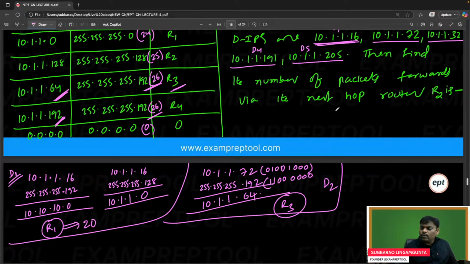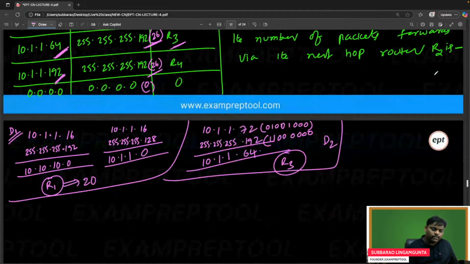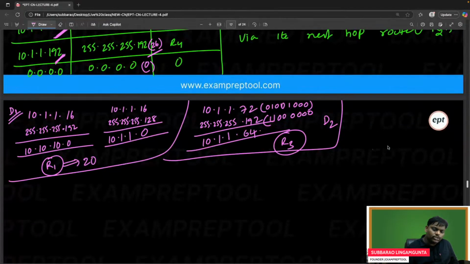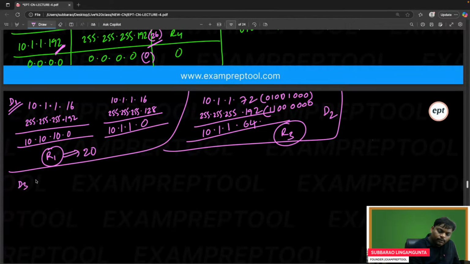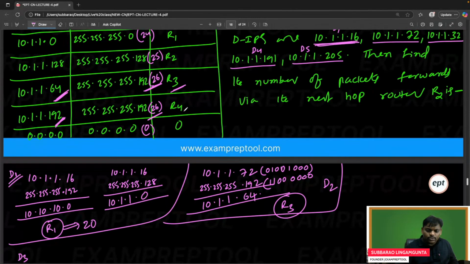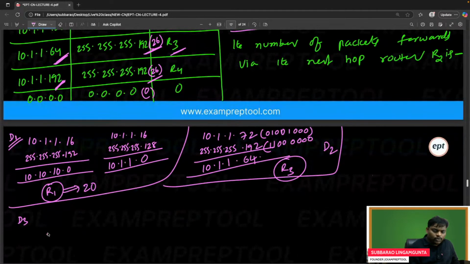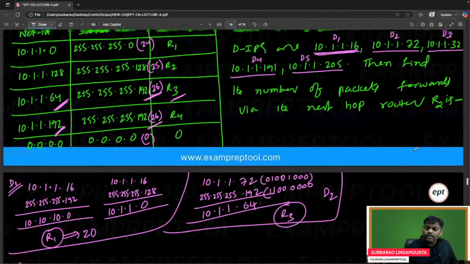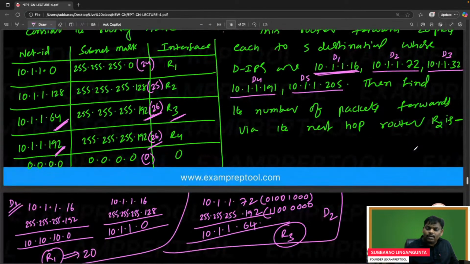Right? Okay. Let's go to D3. Just doing the AND operation. So if you see D3, what about the mask? I have to check the first R4. So R4 is going to be 255.255.255.192. Now what about D3? D3, if you observe, is 10.1.1.32.